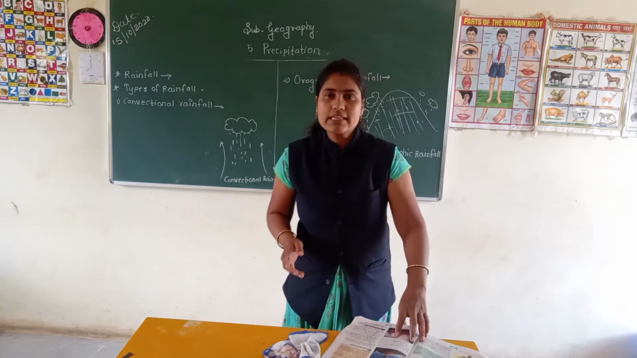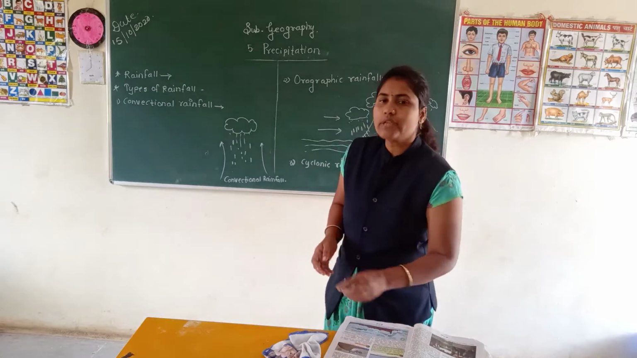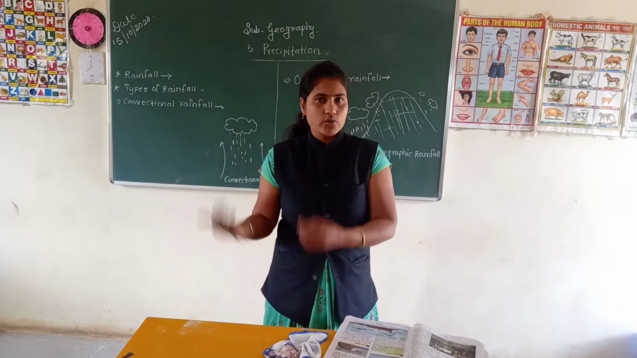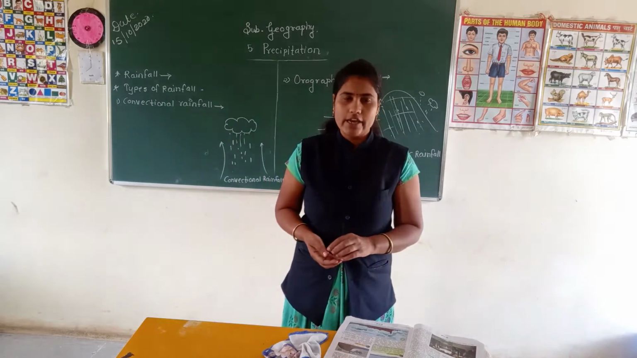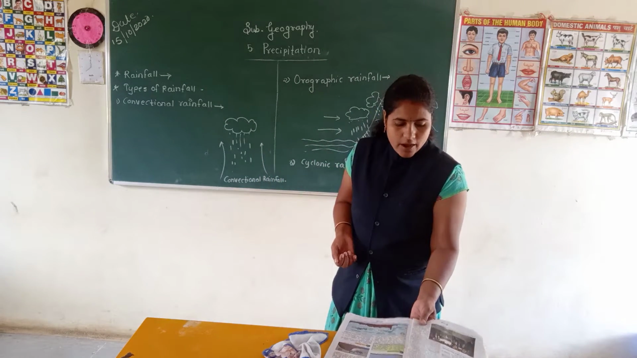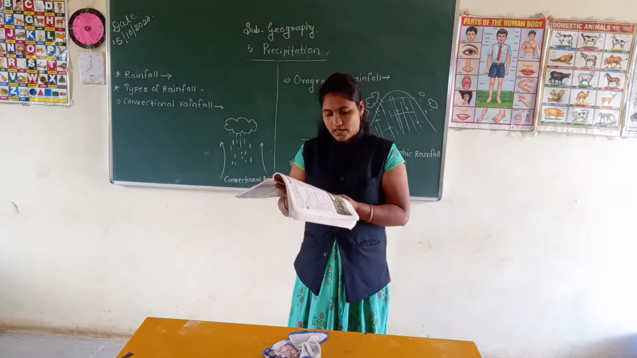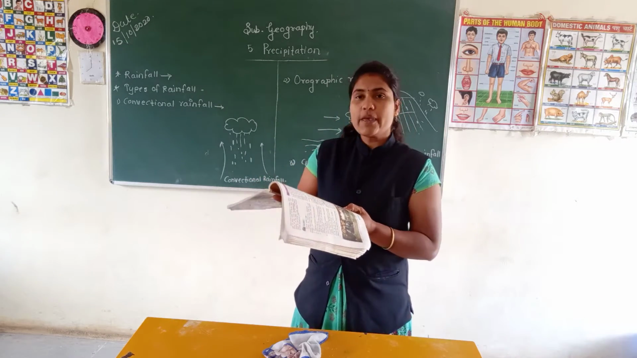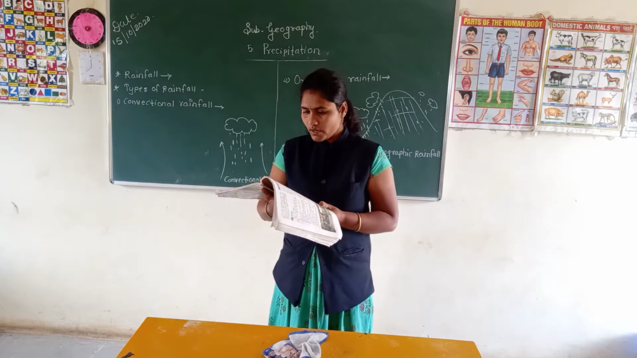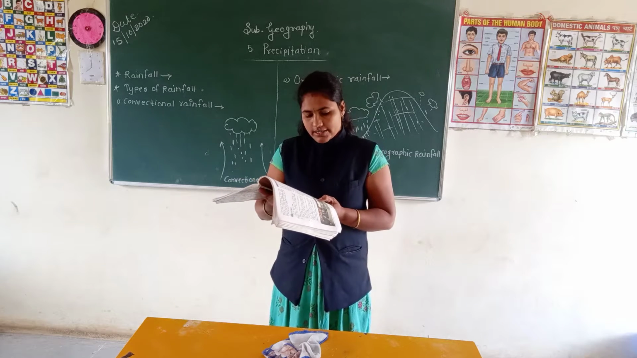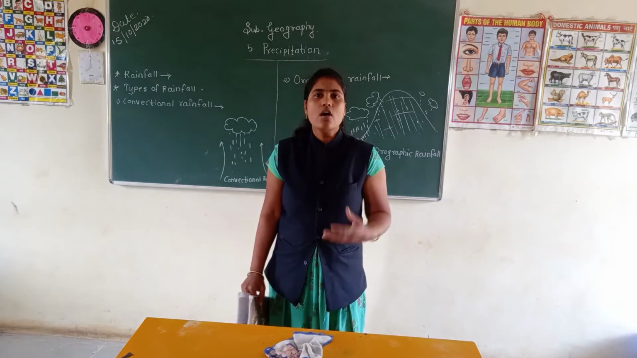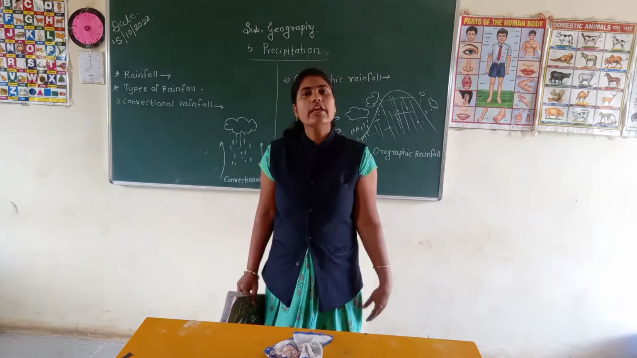Student, convectional rainfall is only found in the equatorial areas, and every afternoon such rainfall is found there. For example, the Congo basin of Africa and the Amazon basin in South America experience this type of rainfall. Such rainfall occurs in a very limited area in the world, found only near the equatorial areas.